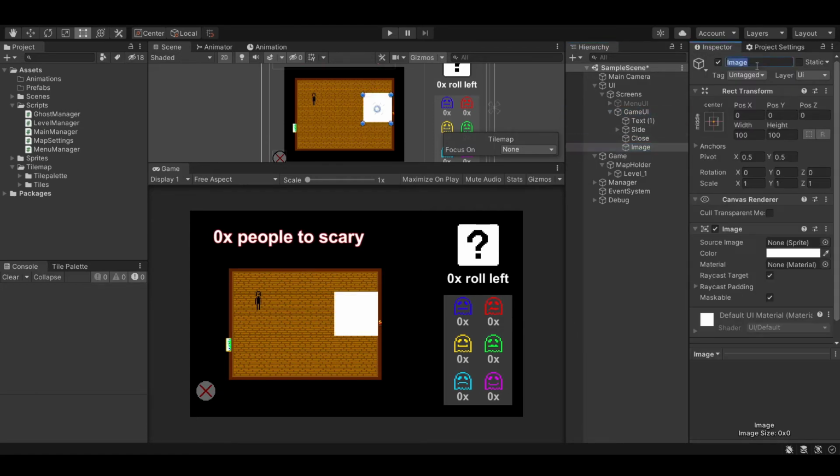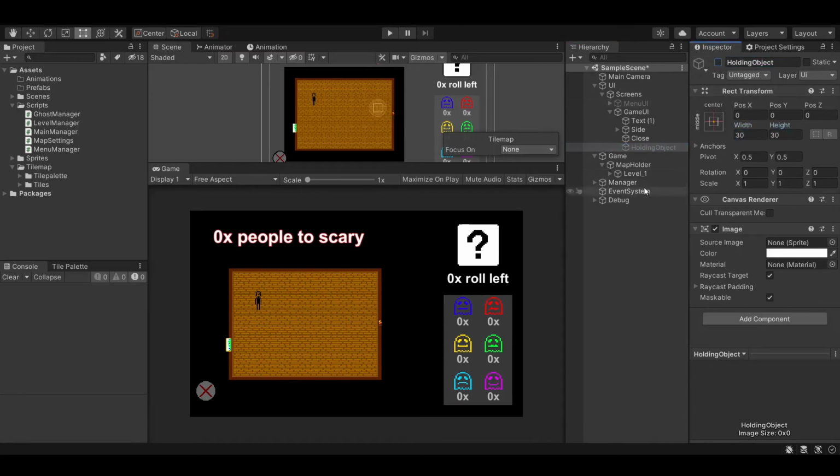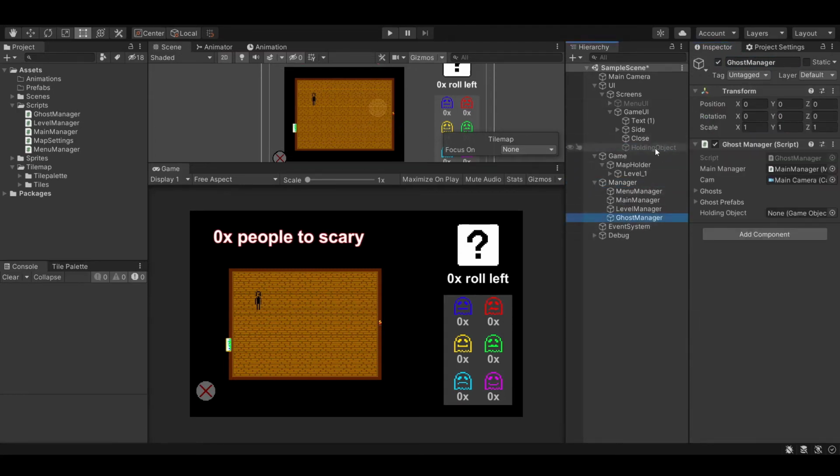After that I added some small map settings that get loaded into the game, so the people that you need to find and the dice rolls at the beginning. I made it really easy, so you just later on need to pull the map settings script onto an object, and then I iterate through it to the position of the right script and get the positions and the people and the dice rolls.